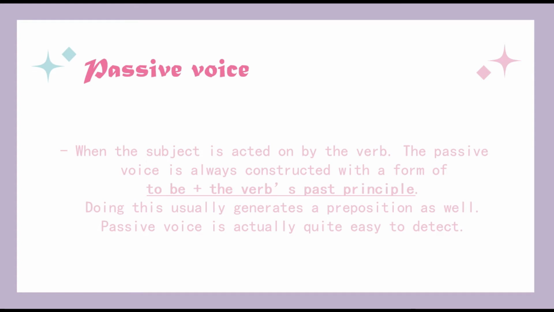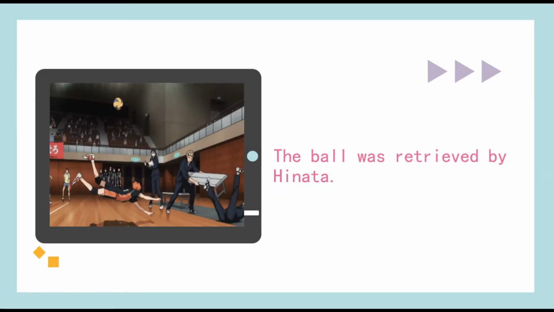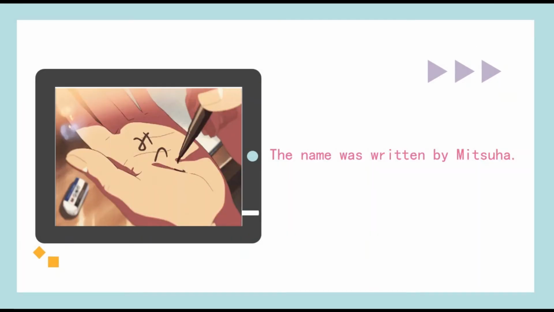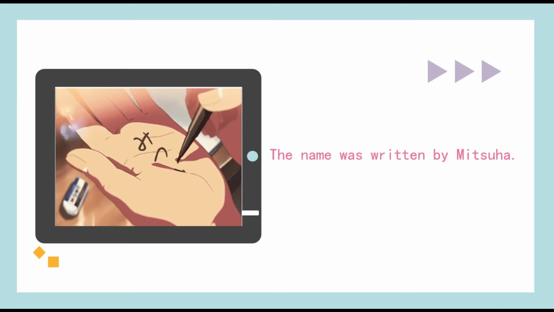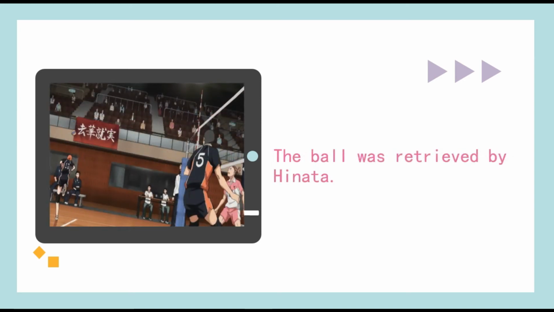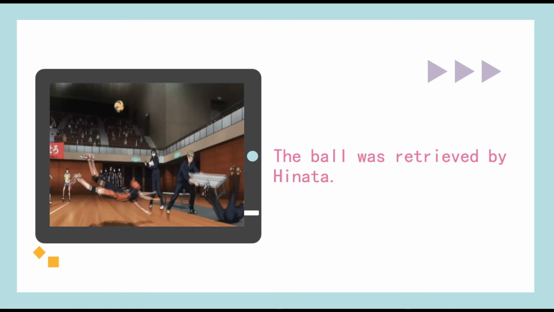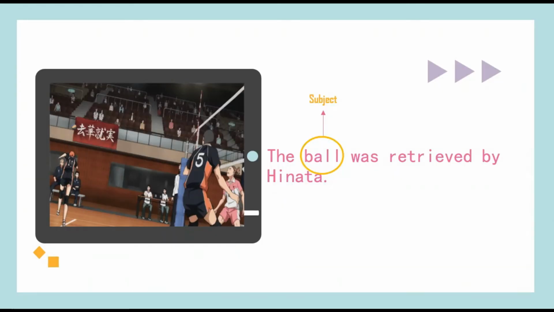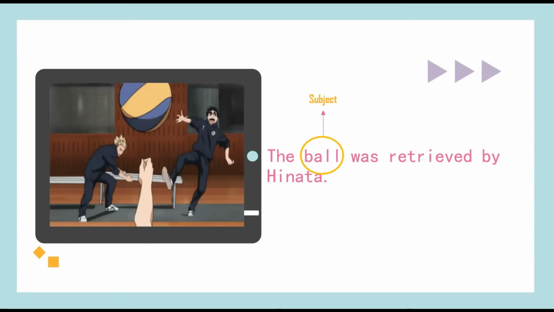Now, for examples, the ball was retrieved by Hinata and the name was written by Mitsuha. Let's take a closer look at the first pair of sentences. The ball was retrieved by Hinata. Here, the thing acted upon is the subject of the sentence. This is an example of passive voice.